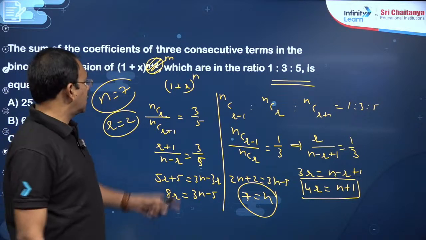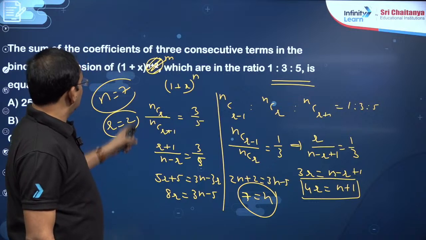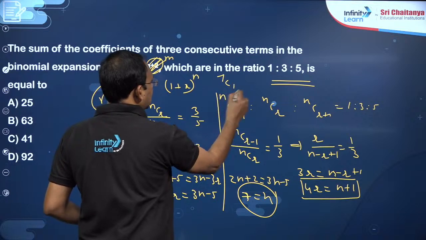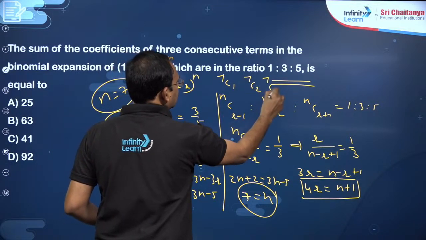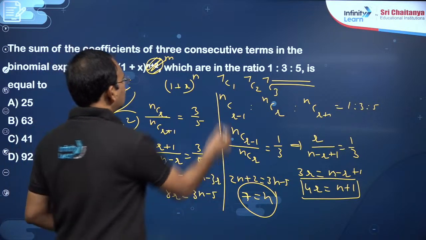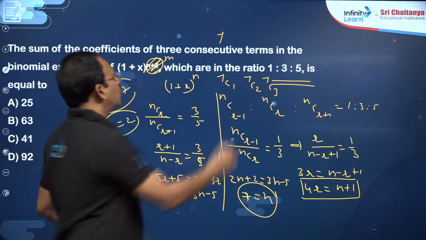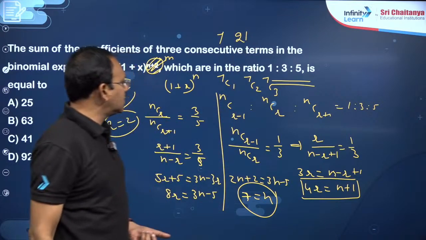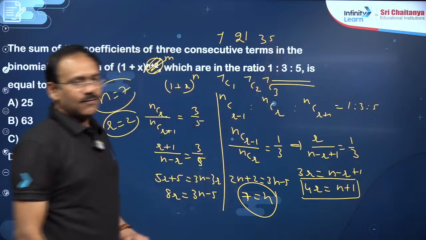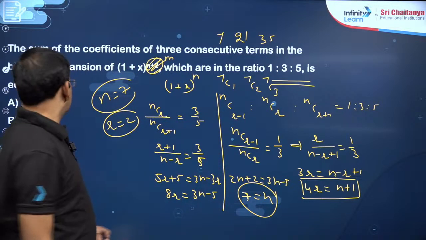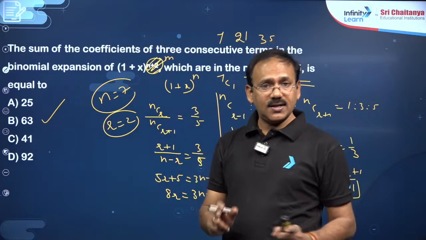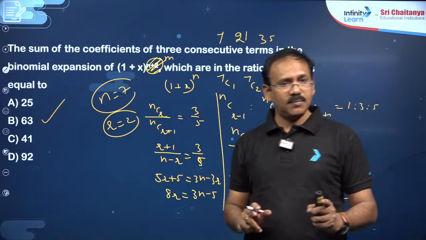Now dear students, you can say what is n here? In this I have taken this as n, nC(r minus 1). This becomes 7C1, this becomes 7C2, this becomes 7C3. He is asking for their sum. That's it, you can just do the simplification. 7C1 is 7, 7C2 is 21, and 7C3 means 7 into 6 into 5 by 6, which is 35. Okay, 28, 63 is going to be the answer. And this model, dear students, yes, you are correct. I appreciate Nitin, superb, well done.